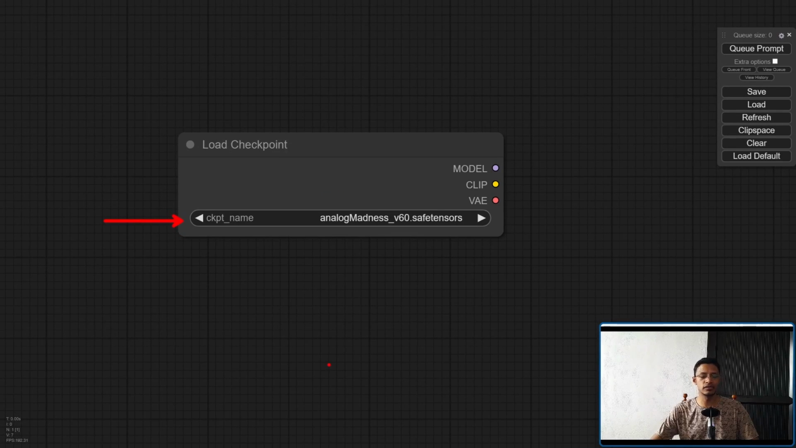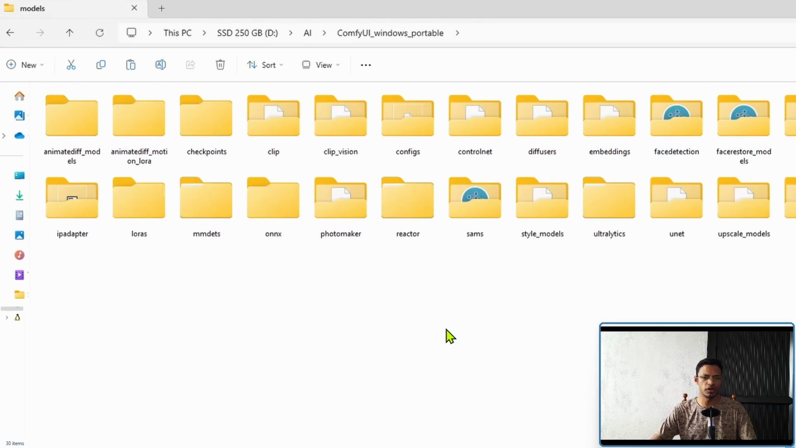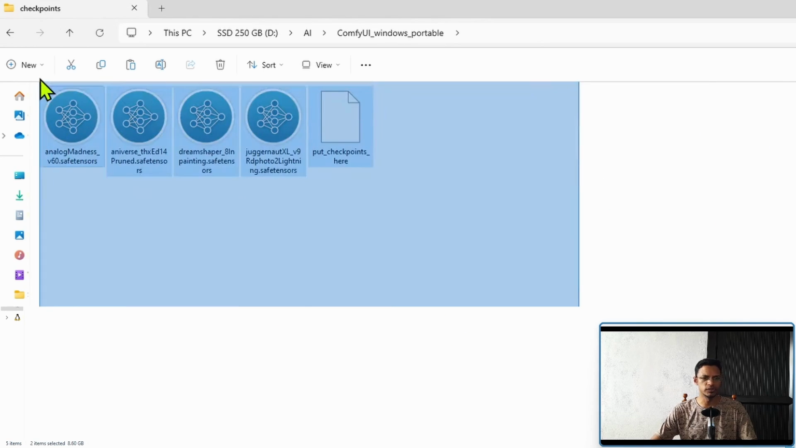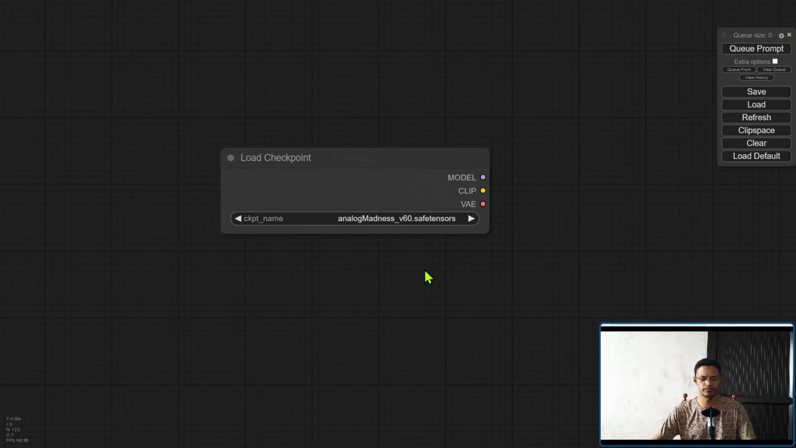It has a single input, and that is in the form of a checkpoint name. These checkpoints can be found under the ComfyUI folder, then go into models and then checkpoints. You will see the checkpoints there. If you do not have any, you will paste your checkpoint in this folder. Now the main purpose of this particular node is to load the checkpoint or the model without any additional configuration.